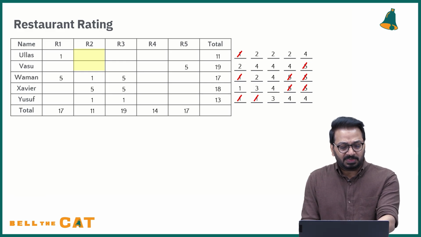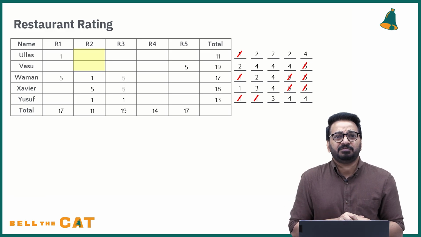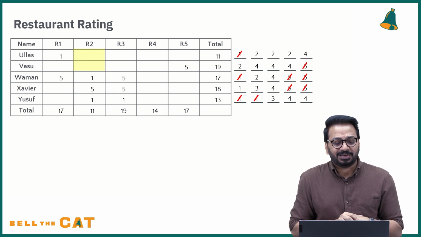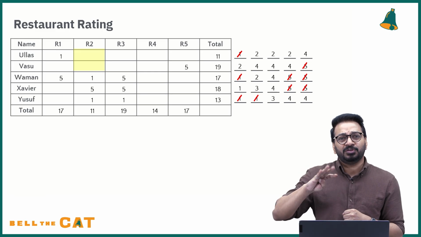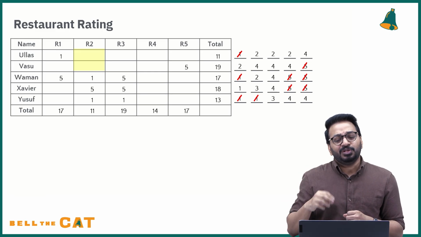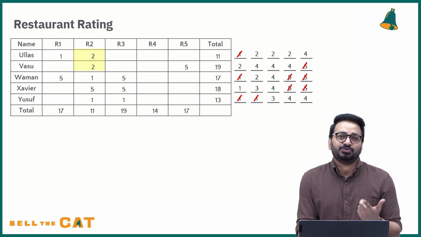5 plus 1 plus 1, that is 7. R2 total is 11. So balance left is what? 4. R2 balance left is 4, right? Now, balance left is 4. And what are the possible values for it? What are the numbers that are left that R2 can be given? Either 2 and 4. If in two cells the value you have to give is a 4, then the only options are 2s and 4s. It has to be only one way, which is two 2s, right?